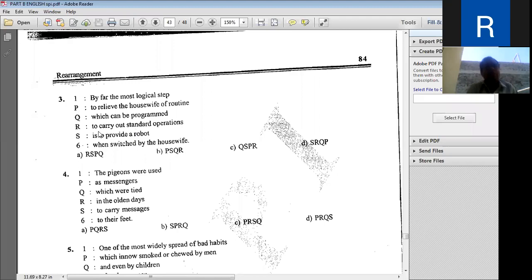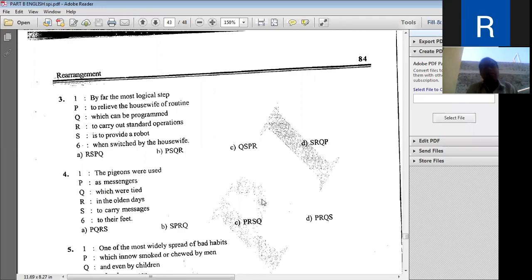One more time, look at here. By far the most logical step is to provide a robot to carry out standard operations which can be programmed to relieve the housewife of routine work when switched on by the housewife. So those robots which are programmed will be switched on by the housewife, and then the housewife will get relief from their routine work.